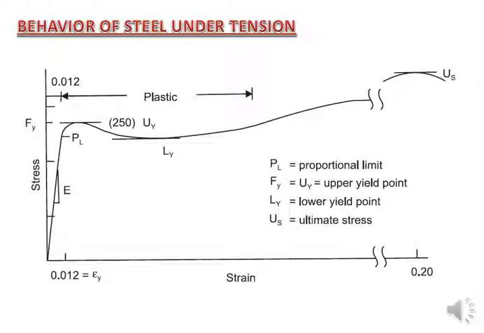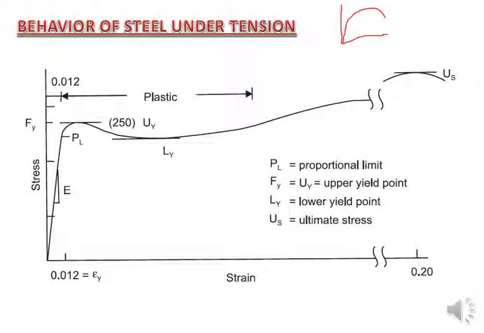Now come to a very important point. As I have told you, yield strength we will discuss later. So here it comes: behavior of steel under tension, the stress-strain curve. For simple metals or other materials like concrete, you may have a stress-strain curve like this.